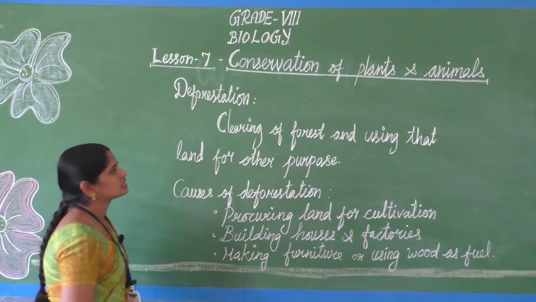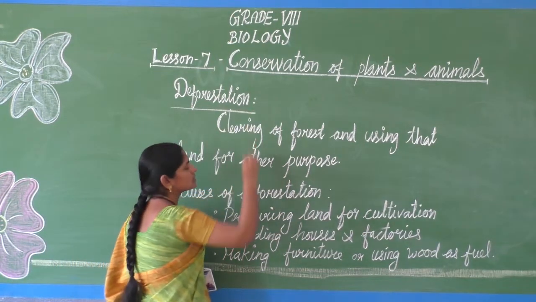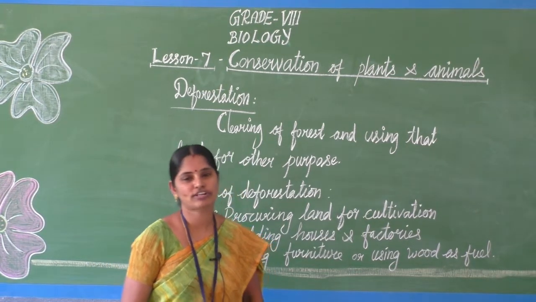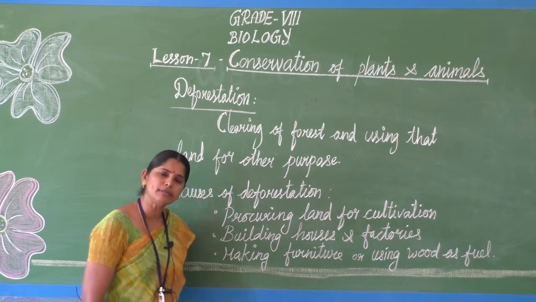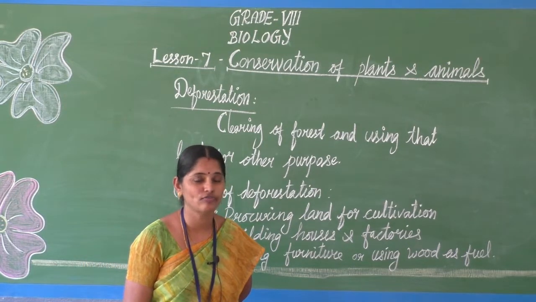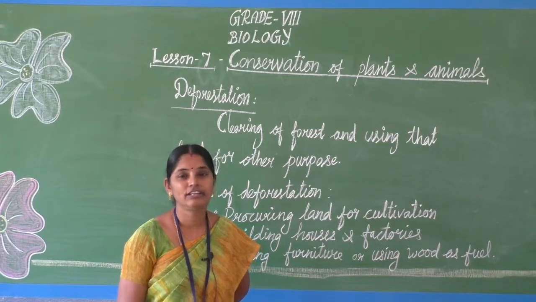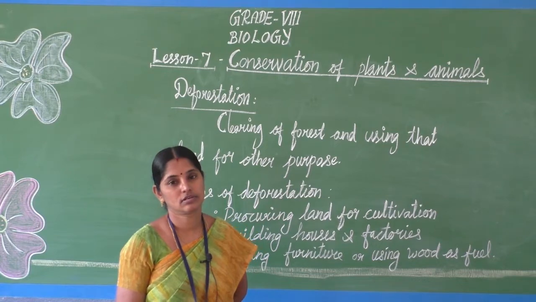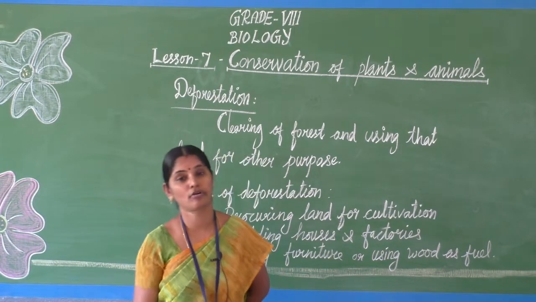Okay. Before going to this, we have to know the concept of deforestation. What is meant by the word deforestation? Right from 4th standard onwards, we are studying. Deforestation means cutting down of trees, a large number of trees.